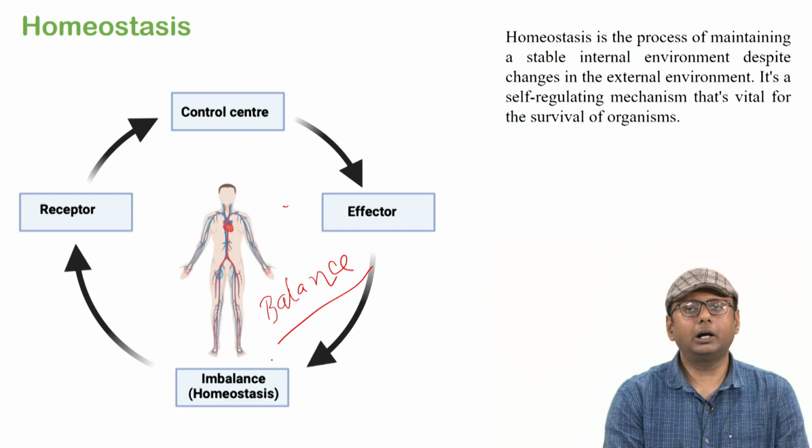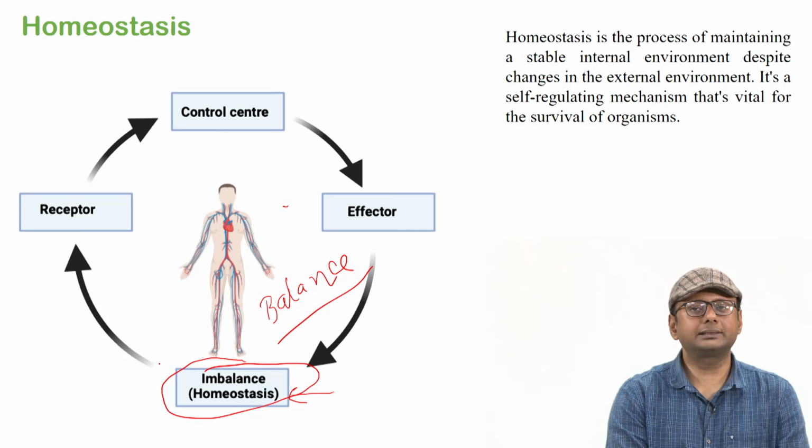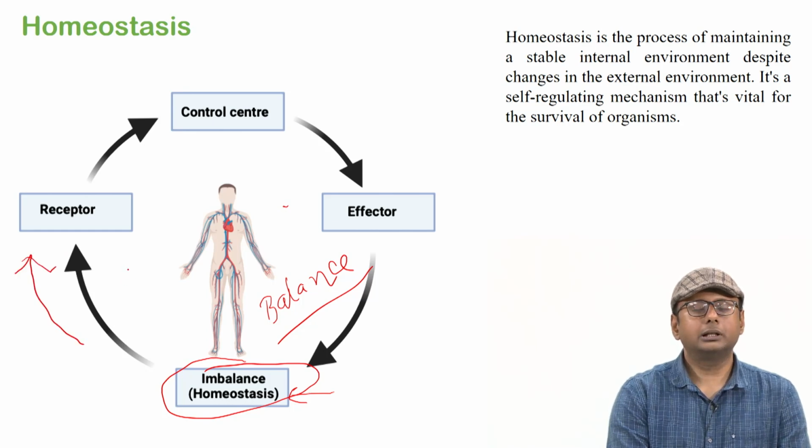Now in case any imbalance happens, what will happen? The body will try to create certain activities to attain homeostasis. So in cases of imbalance, that imbalance as a pulse or as a condition will alert the receptors.